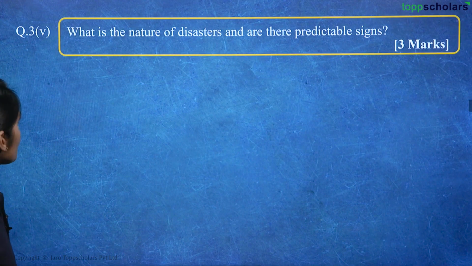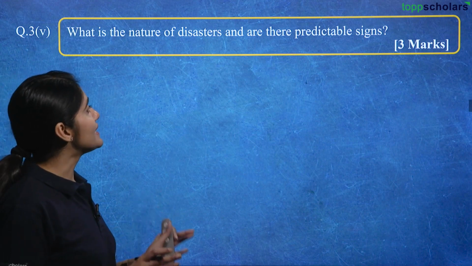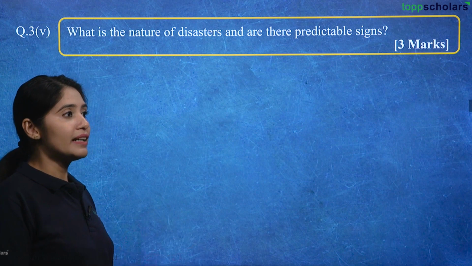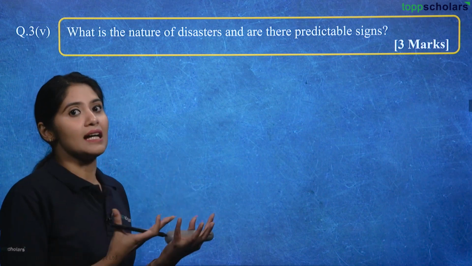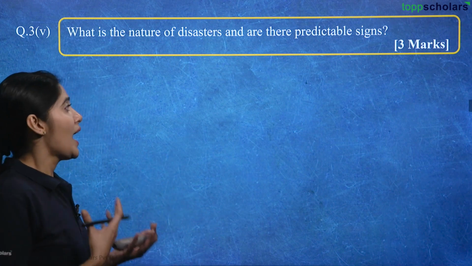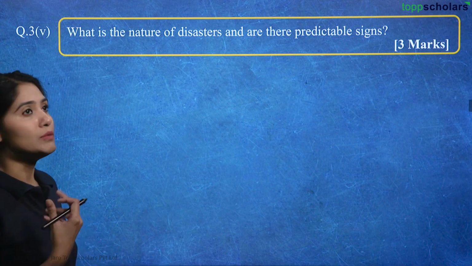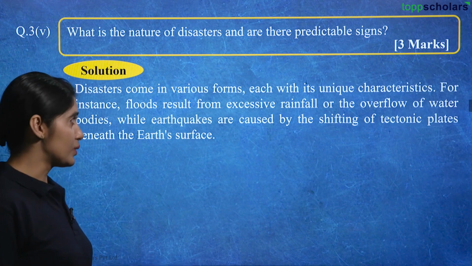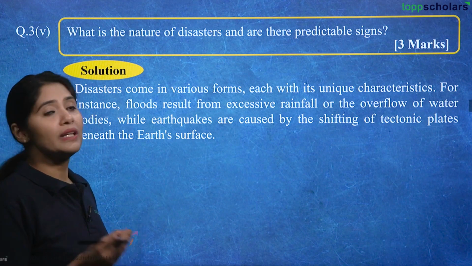Now, next question. What is the nature of disaster and are there predictable signs? Can we actually predict that a disaster is about to take place? And what are the signs if we are able to predict it? So, disasters come in various forms, we know that, each with its unique characteristics.